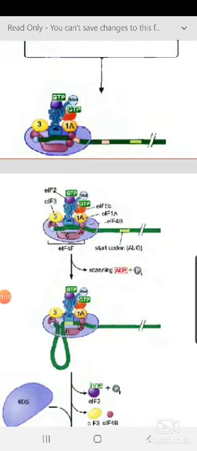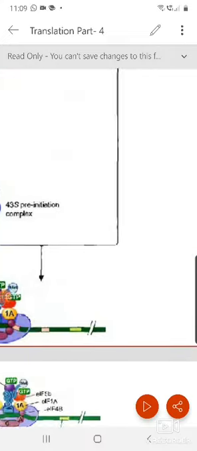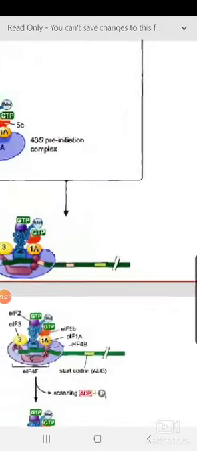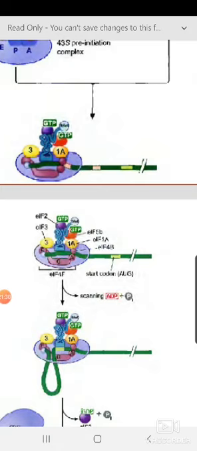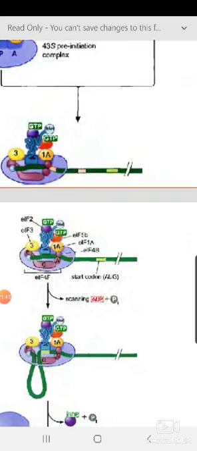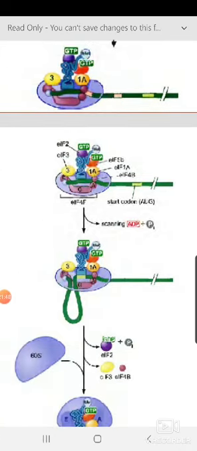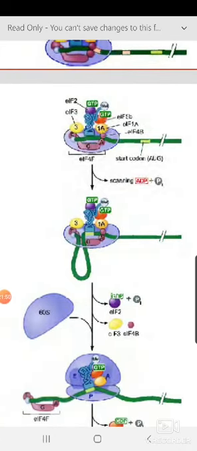4B triggers the helicase activity and it starts scanning. This is a helicase activity. The helicase protein will help it, and this is the RNA structure. There are so many hairpin loops that need to be melted, and it needs to scan to find where the first AUG codon is. Remember, this first initiator codon is embedded inside a Kozak sequence. I showed that is a consensus sequence. It will scan up to that. See, the loop formation takes place, it scans, ATP hydrolysis takes place, and it reaches the first codon.